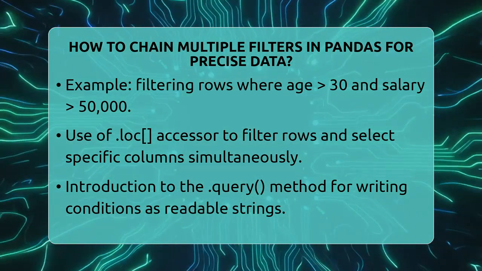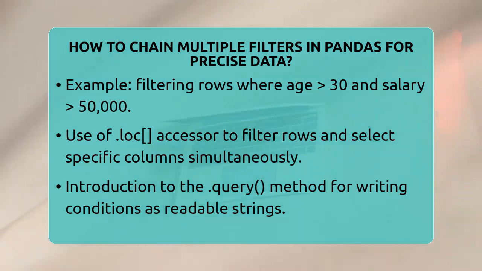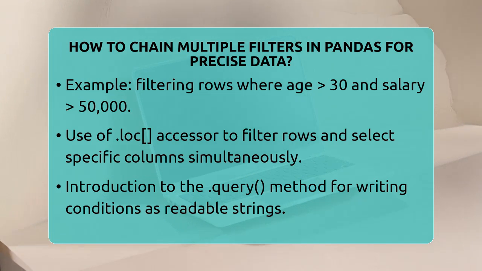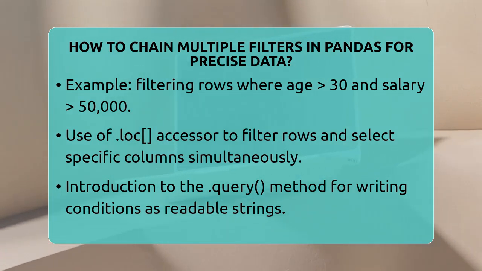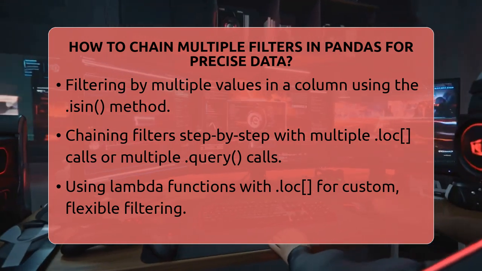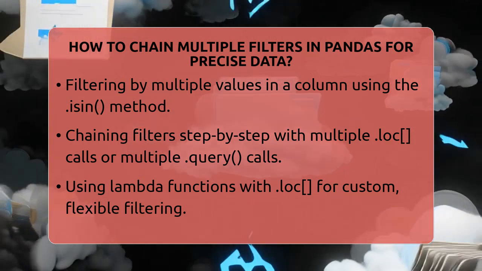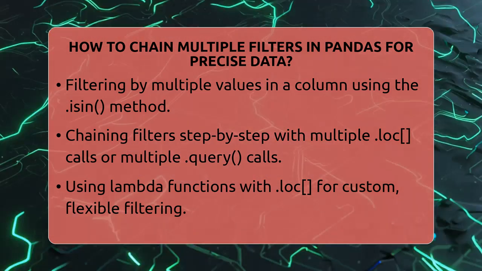Another handy method is the query function. Instead of writing complex brackets, you write a string that describes your conditions. For example, df.query('age > 30 and salary > 50000') does the same thing but can be easier to read. It supports and, or, and not as logical words.